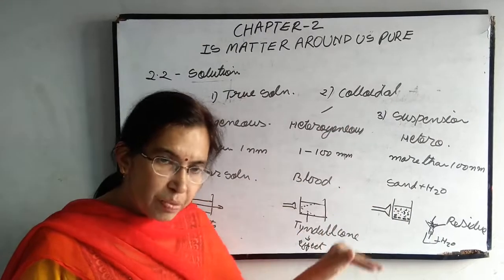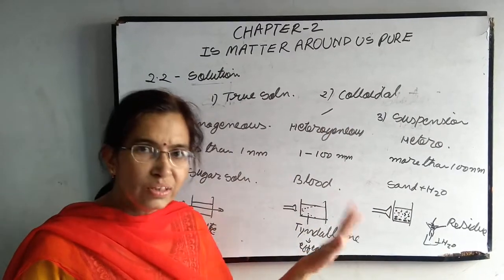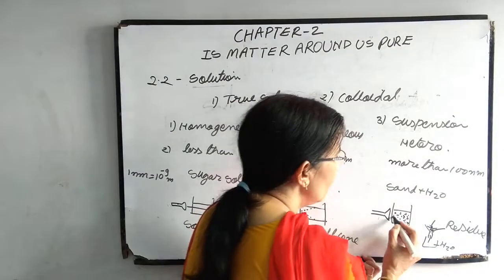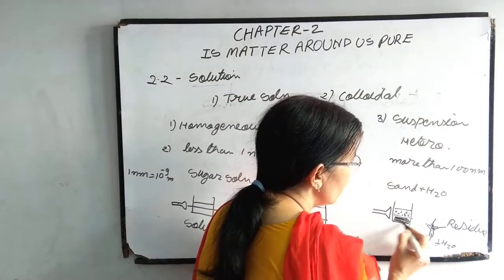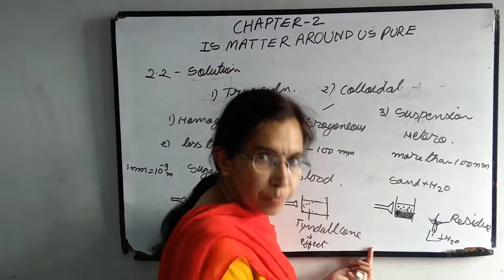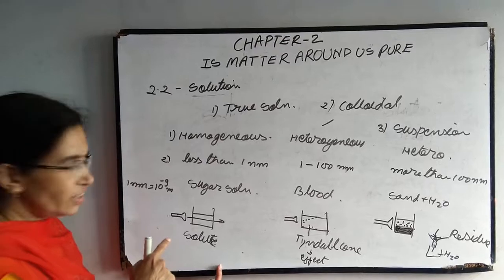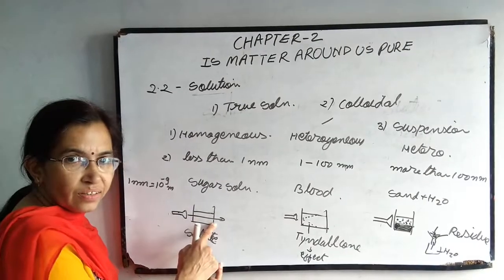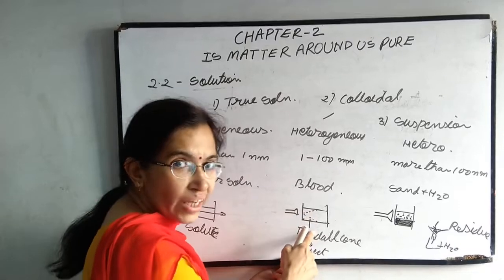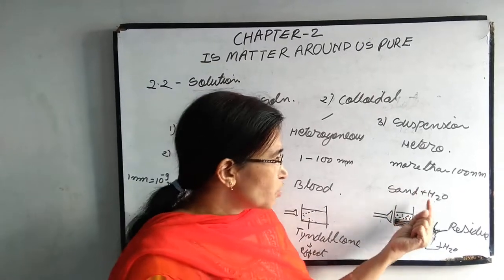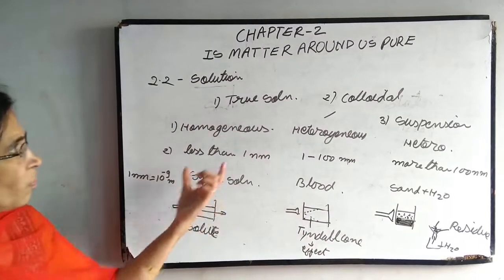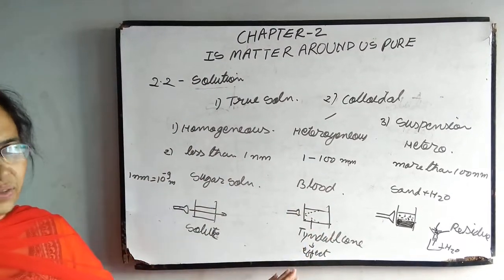If they settle down, then the light cannot pass through this solution. It's a simple thing. If all the sand particles collect together and the solution becomes opaque, then light cannot pass through. Okay, your true solution is transparent, colloidal is translucent and suspension is opaque. Clear? So these are the three types of solutions. Clear now? Okay, thank you.